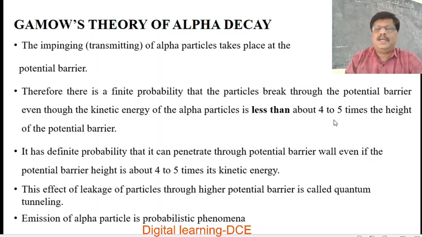So, it is less than 4 to 5 MeV. I mean 4 to 5 times the height of the potential barrier.